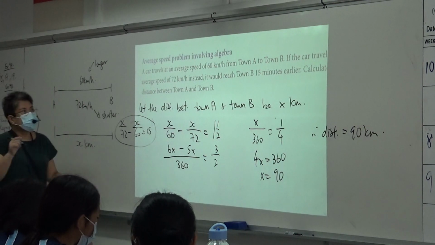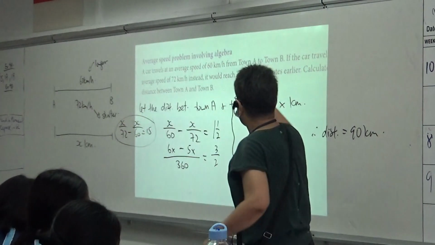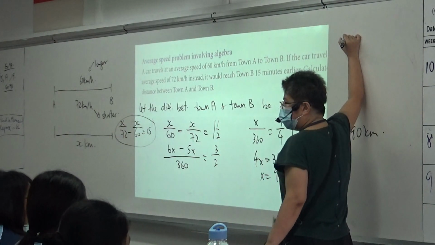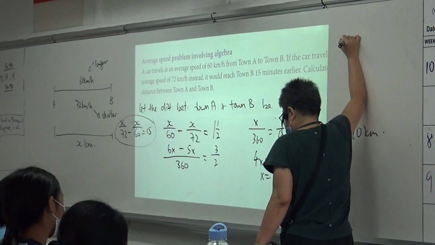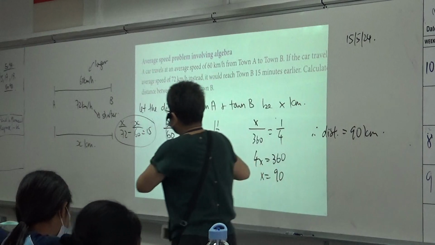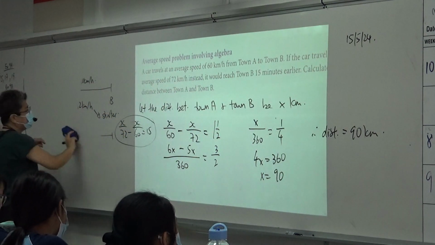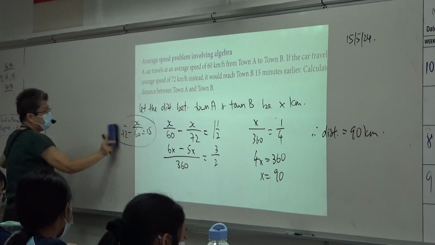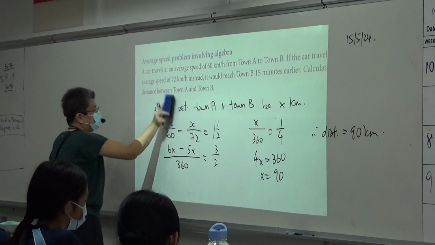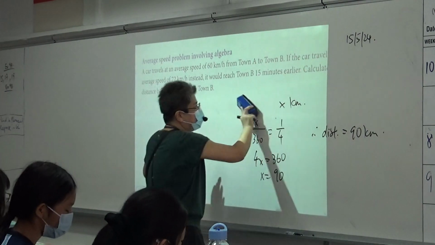Now, can you write on top of exercise 9C, can you write today's date on it? What's today's date? 15. Okay? Because your forms are with me, there's no way that you can fill up the content page. Okay? So, can all of you take out a piece of foolscap paper?